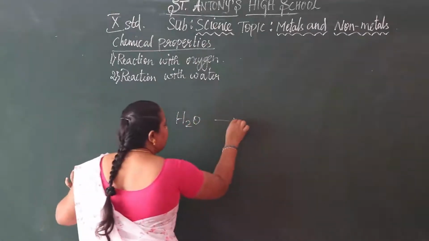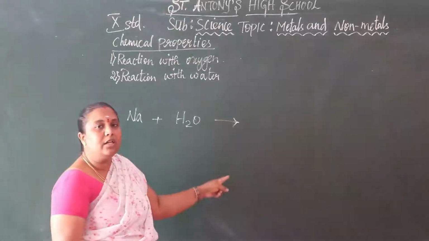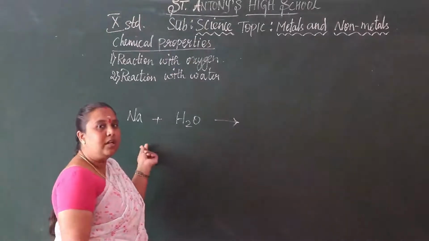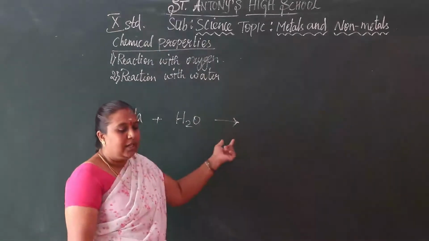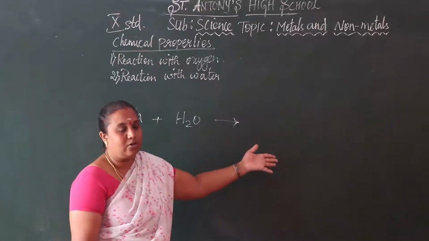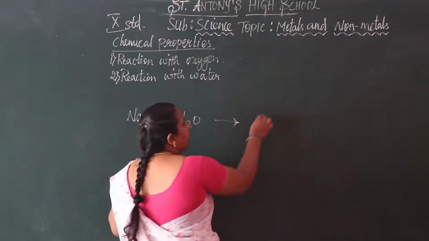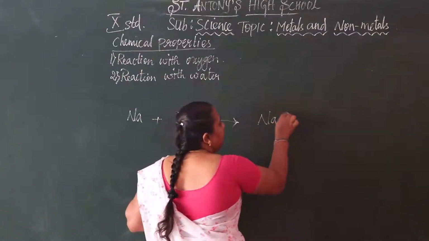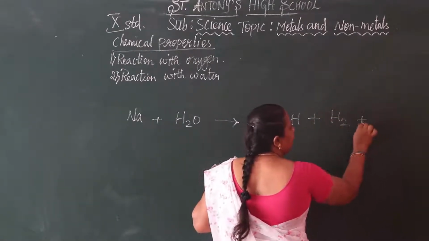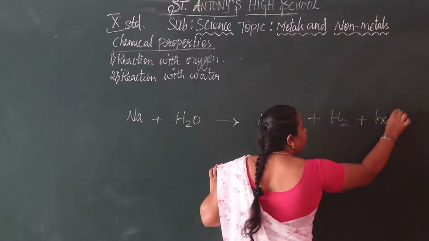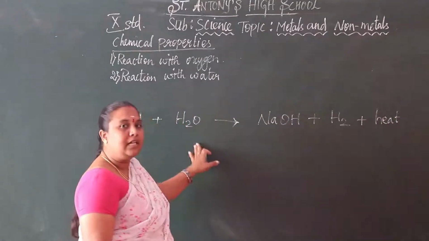It gives sodium hydroxide, which is a metal hydroxide, plus hydrogen gas is released, and with this heat energy is also released.